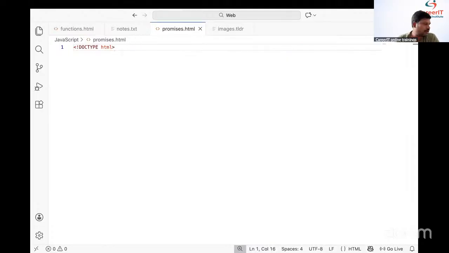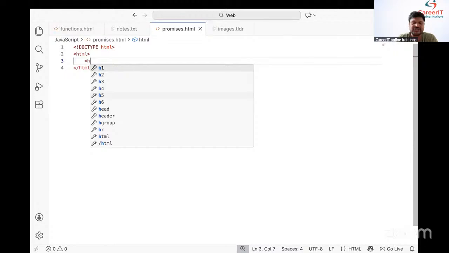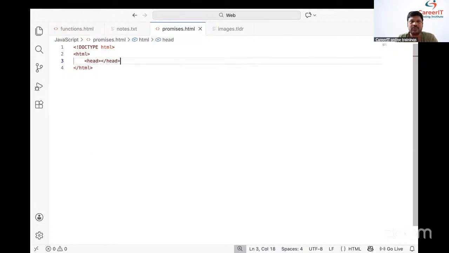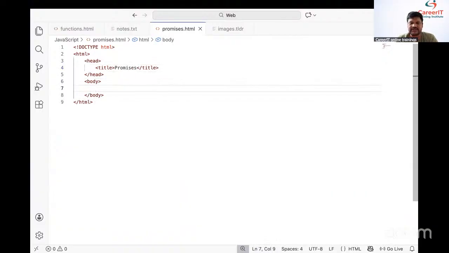Less than, exclamation mark, doctype html. Can you tell the root element? Root element is html. The root element is divided into head section and body section. In the head section, how to define the title? Title equal to promises. Now go to which section? Body section.